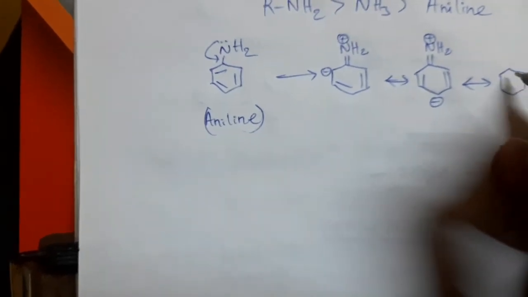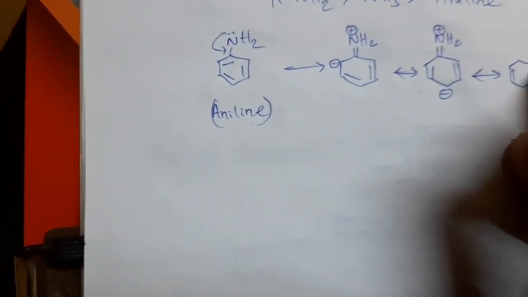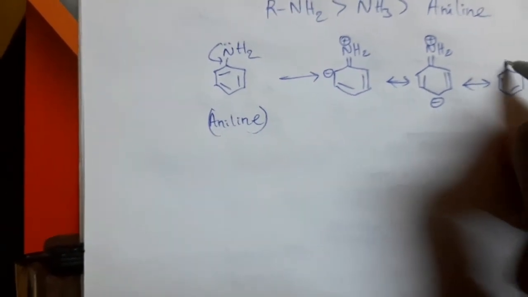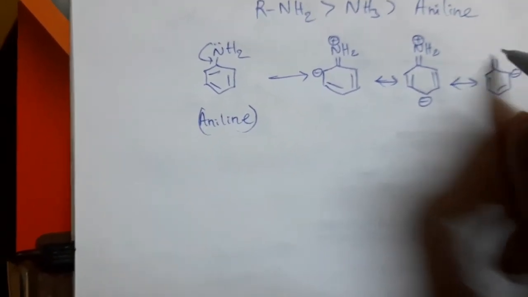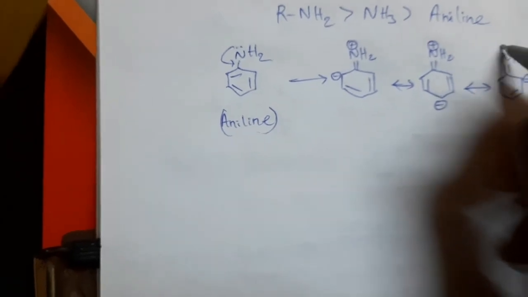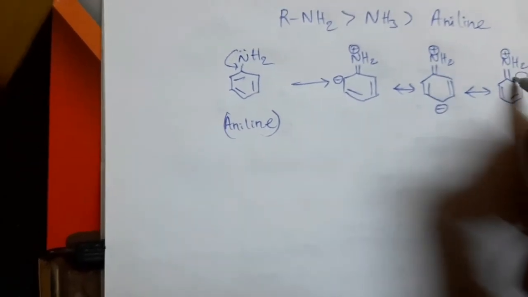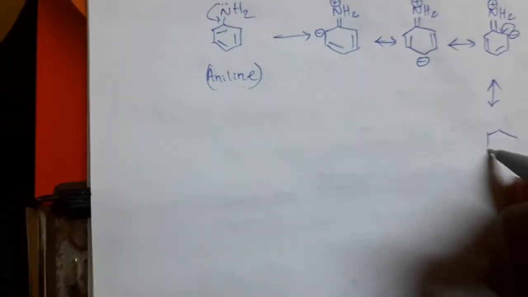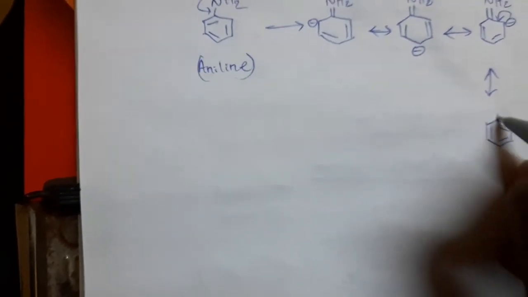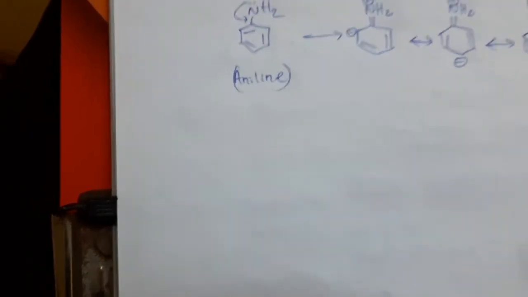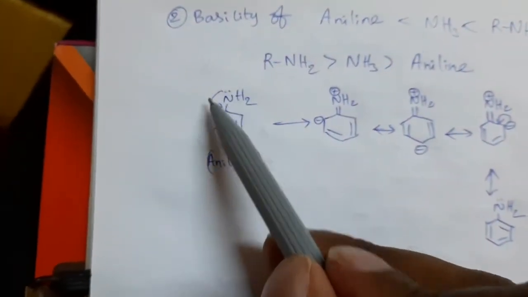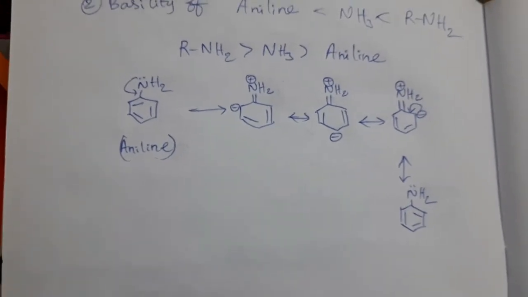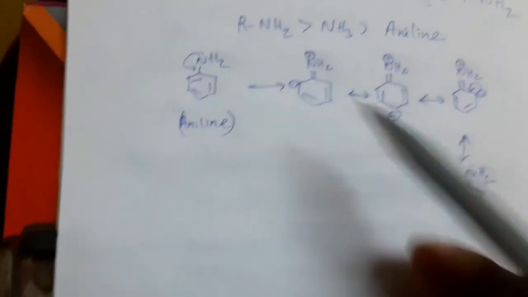So due to the involvement of the lone pair of electrons in the delocalization of pi electrons, aniline has less basic nature than ammonia and than aliphatic amine. In this way lone pair of electrons are involved in the resonance structures, so its basic nature is less than ammonia and less than aliphatic amine.